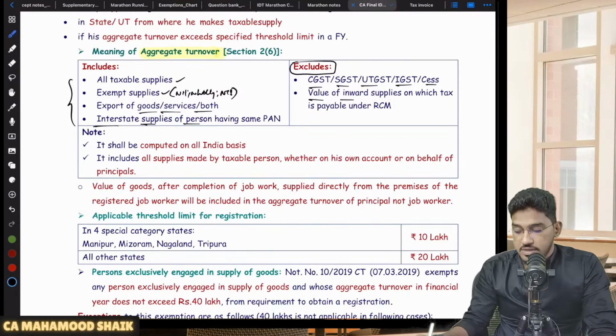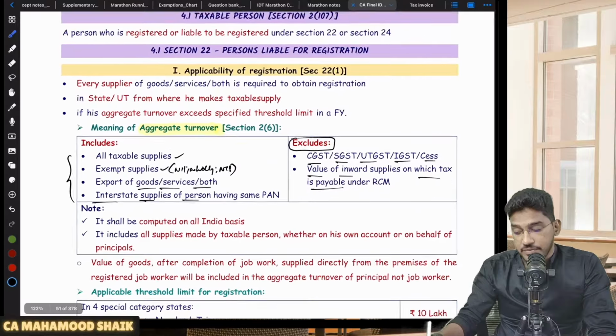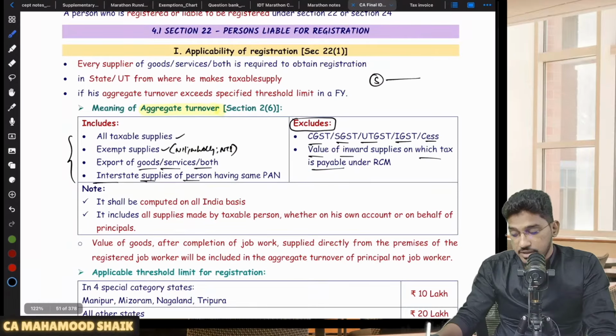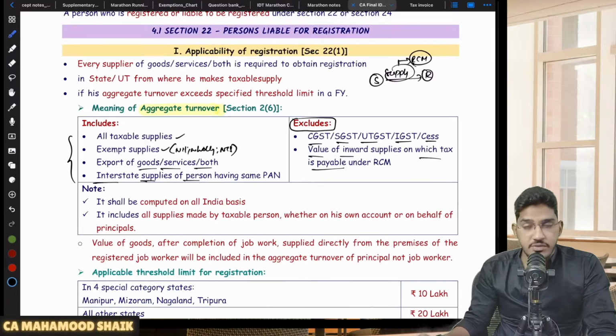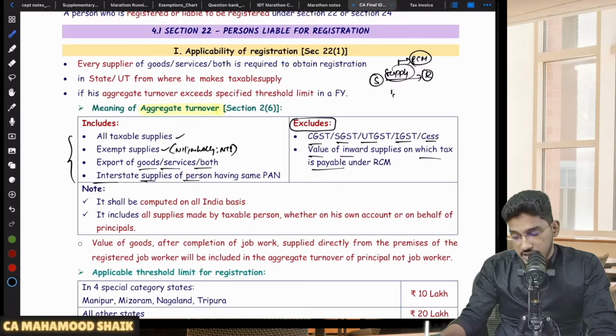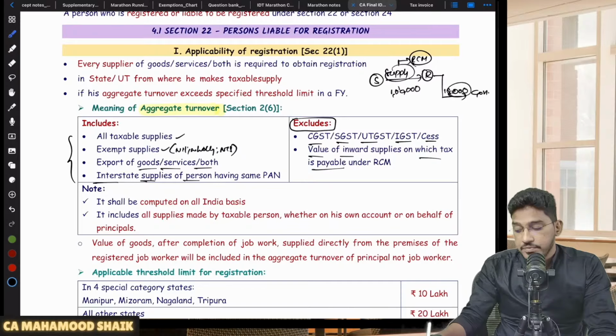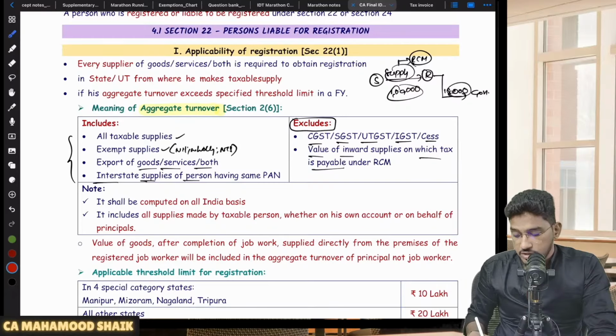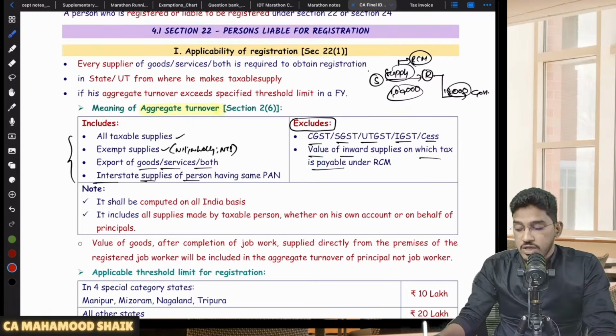Also exclude the value of inward supplies on which tax is payable under RCM. What they are trying to say, for example, there is a supplier and a recipient, some supply has taken place and this supply is notified under reverse charge mechanism. On this supply, GST is required to be paid by the recipient. Let us say 1 lakh worth of supply has taken place, but it is covered under RCM. On this supply of 1 lakh, 18% is the applicable rate of GST, and that GST is paid by the recipient to the government. Now the question is, should this 1 lakh rupees worth of supply be included in the supplier's turnover or in the recipient's turnover?